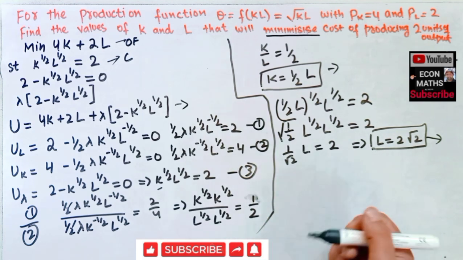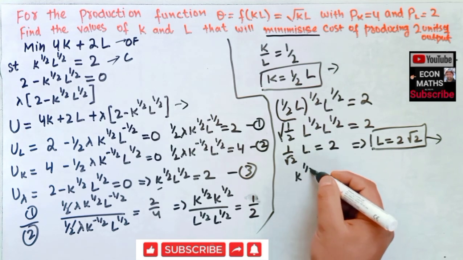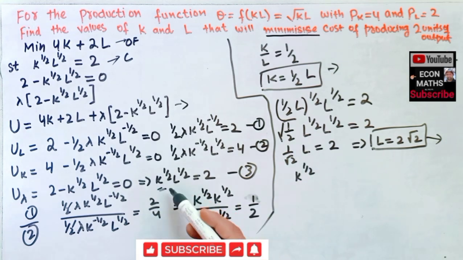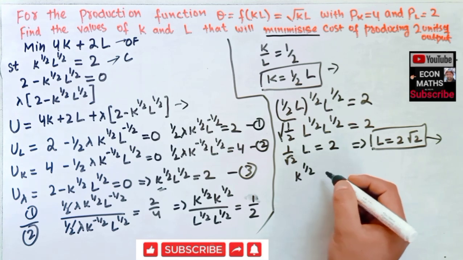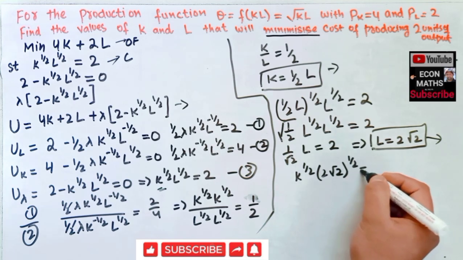So I will write K to the power 1/2. Here we have K to the power 1/2. In place of L, I will write this 2√2. 2√2 to the power 1/2 is equal to 2.